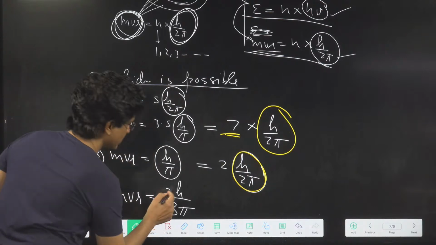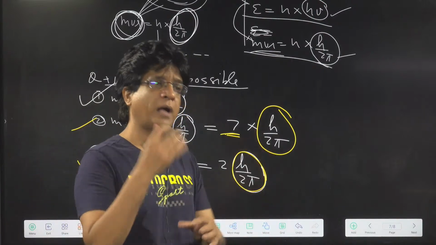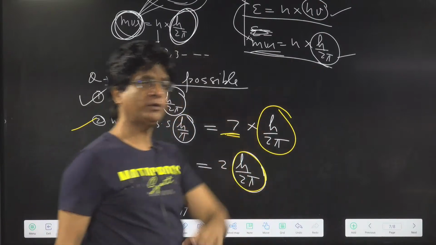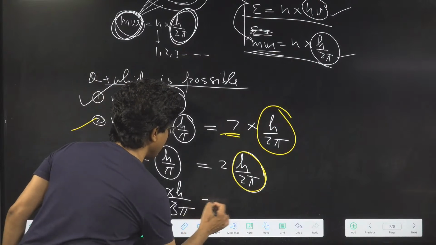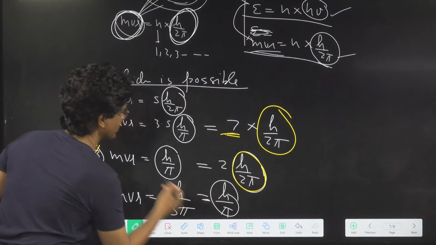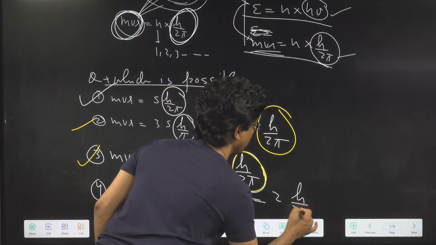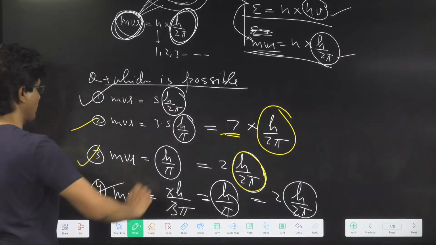How about this one? 3 and 3 will cancel. Don't answer in the format of h upon 3 pi. Answer it always in the format of h upon 2 pi. So this will be h upon pi, which is the same thing. You can multiply by 2 and divide by 2 to get h upon 2 pi. All the options are correct.